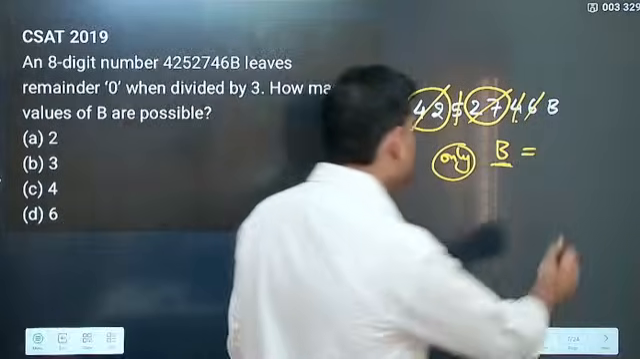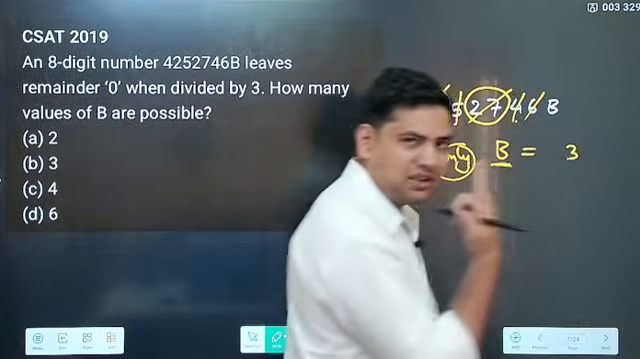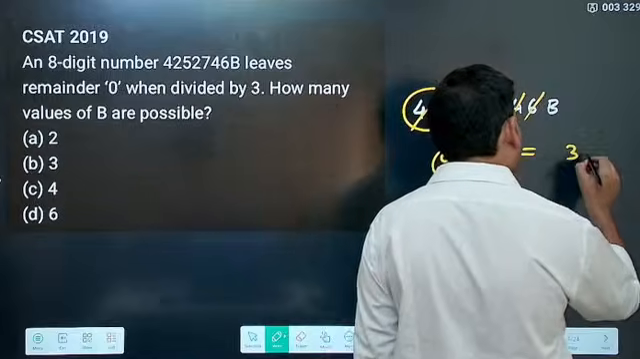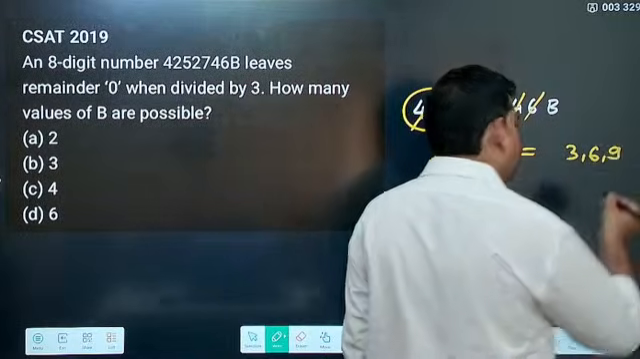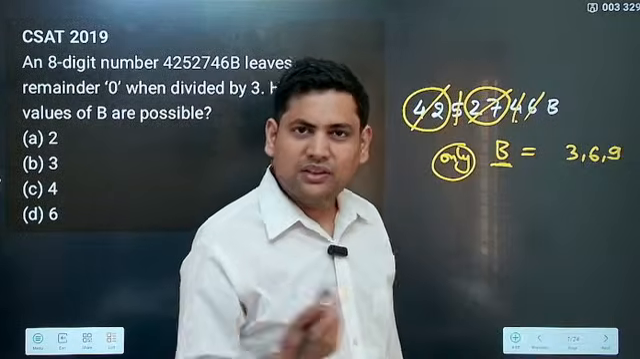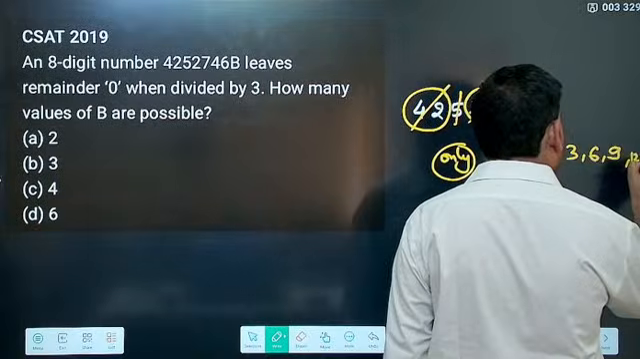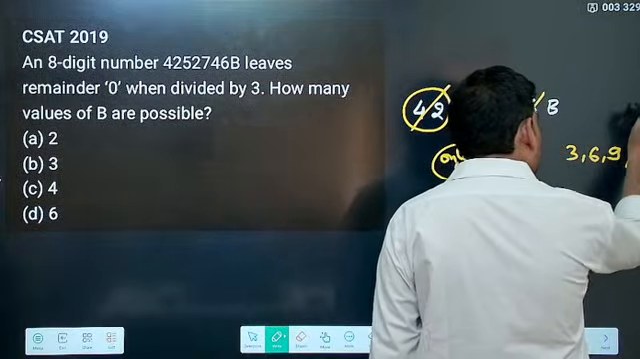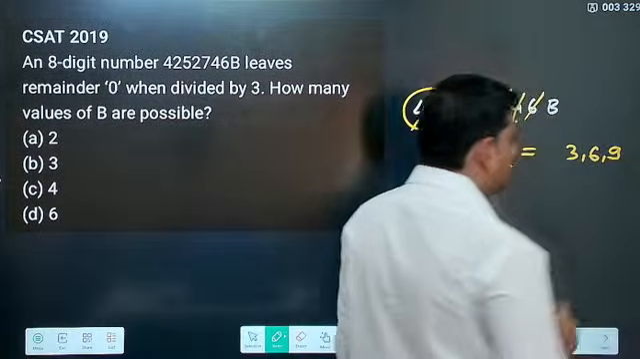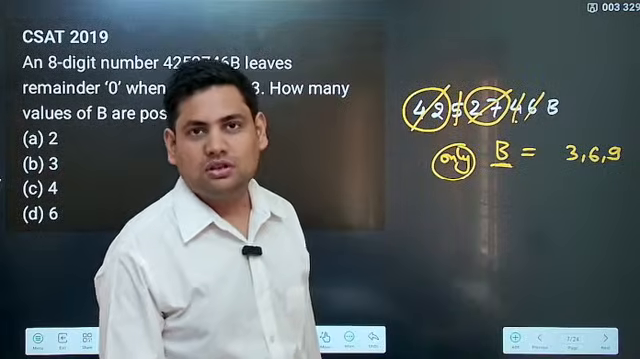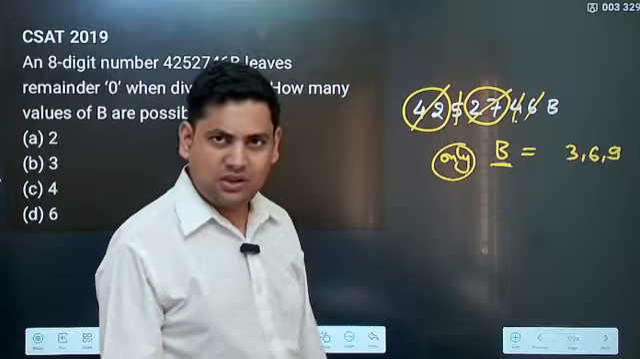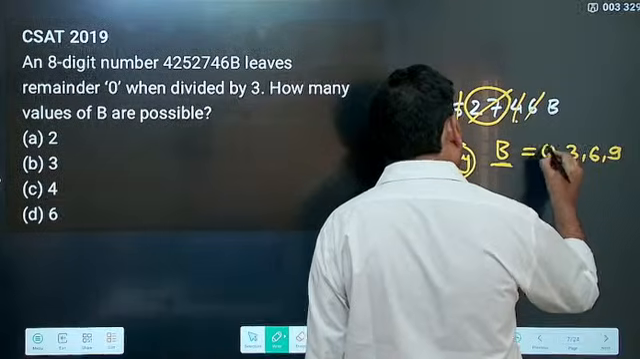What are the possible values? Now of course it is a single digit number, so it can be 3, correct. 3 is completely divisible. 6, 9, correct. 12, can you have 12? No. Why not 12? Because this becomes a 2-digit number. So 12 is not possible, but there is one more possible value that sometimes students tend to forget, that is 0.